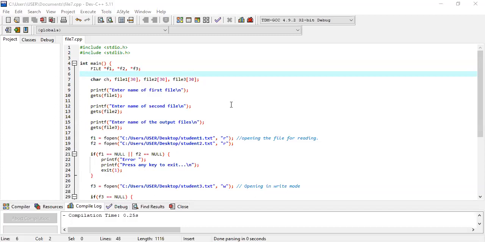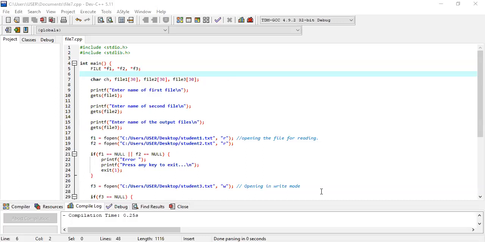But according to our problem statement, we have to read these two existing files, create a new file, and copy all the information from file 1 and file 2. So basically we simply copy the information from F1 to F3. We are assuming that F1 is our file 1 and F2 is our file 2, and file 1 and file 2 already exist in my device.